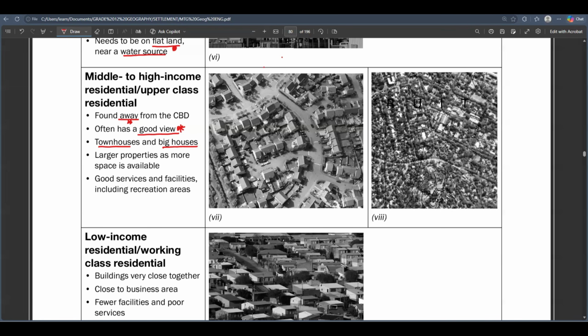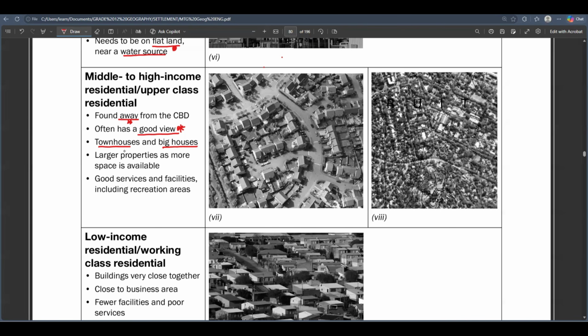And there's also more space available. So it is far away from the CBD, and the land is not so fully packed. Remember the CBD, guys, the land is fully packed because there are a lot of people there that want to be at the CBD to do their business. CBD is all about business. But when you move away from the CBD, people are not interested in building a lot there. So that's where the middle to high income residential areas develop.